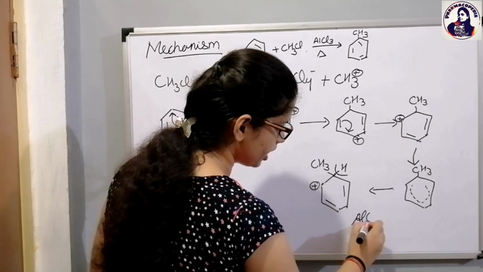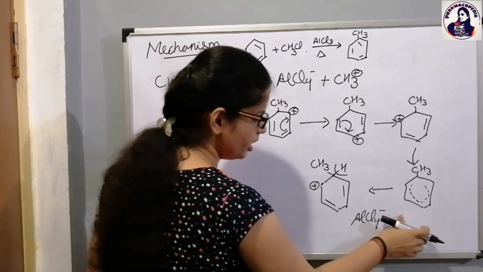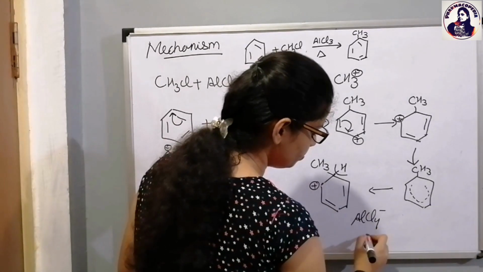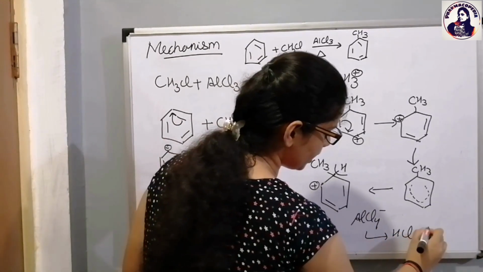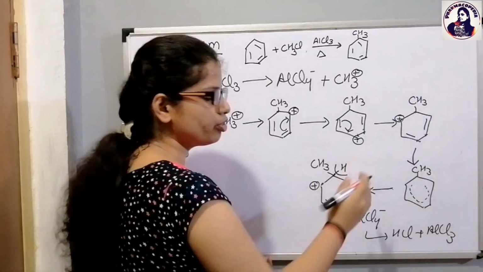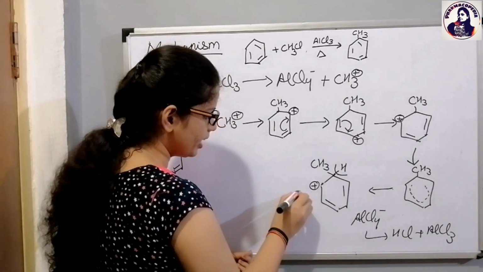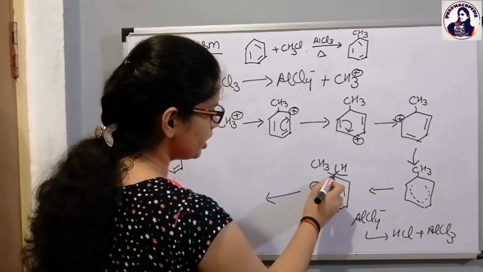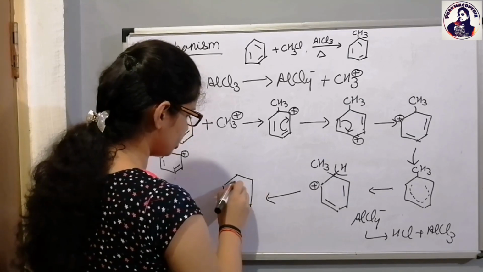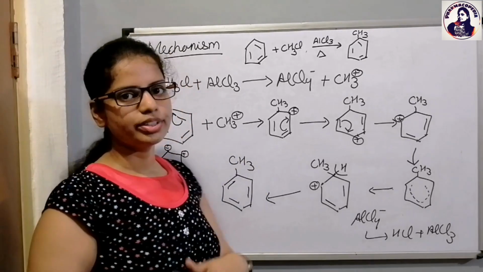Further, what happens is this AlCl4 minus, and then this H plus will be gaining this Cl minus to form HCl plus AlCl3. Because this hydrogen is removed in the form of H plus and leaving behind its electrons over here, that's why now this carbon will be giving the electrons to this carbon, neutralizing the positive charge. As a result, toluene is ultimately formed. Okay, so this is all about the Friedel-Crafts reaction.